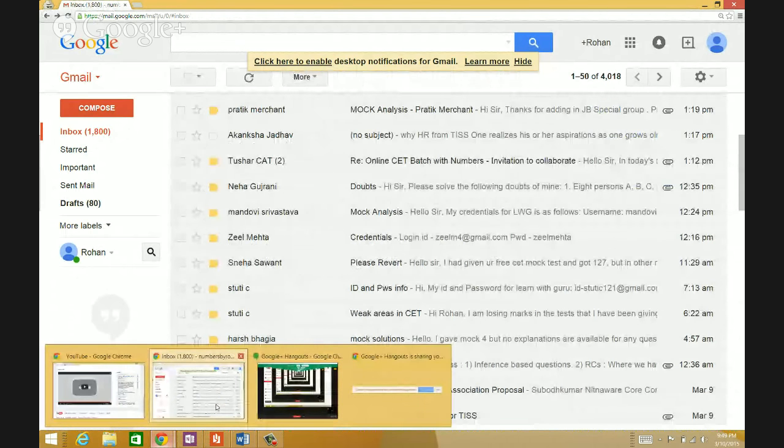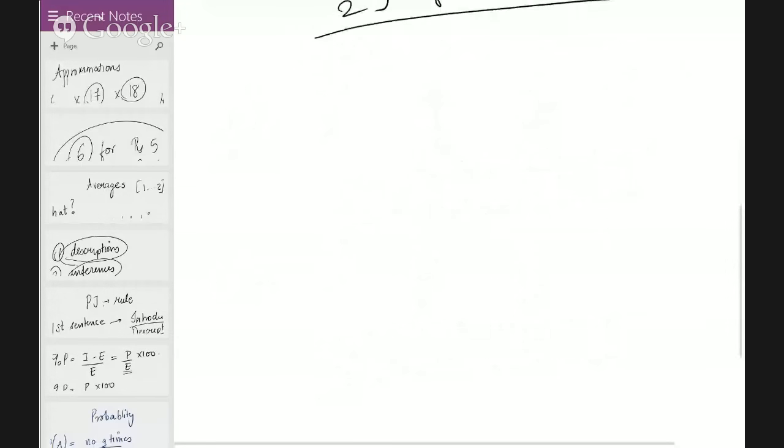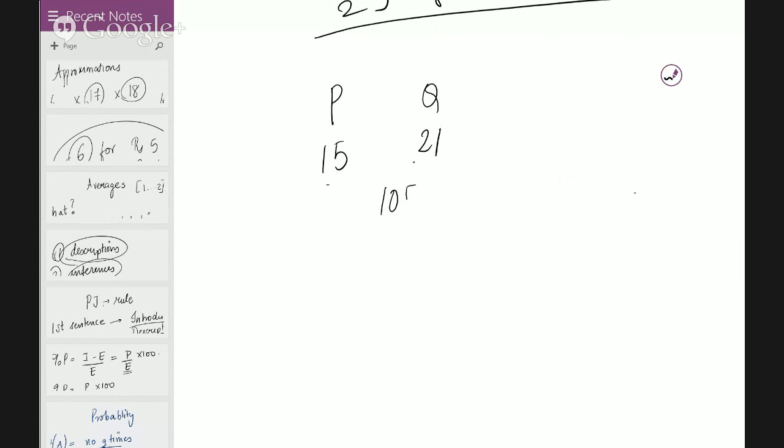I think a majority of you, how many questions expect in geometry? Around 2 to 3 questions. P and Q can work 15, 20 days. P and Q are joined: P joins Q after some days and total work takes 14 days. After some days, no big deal. So P can complete in 15 days and Q can complete in 21 days. The LCM of 15 and 21: 15 has 3 in common with 21, so I have 7 and 5, so 105 precisely.